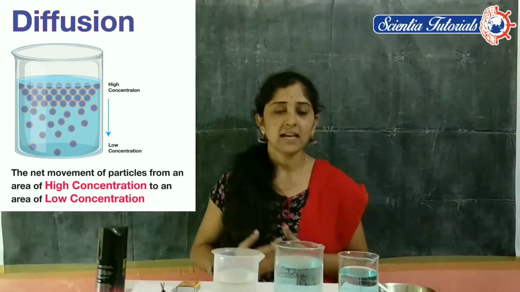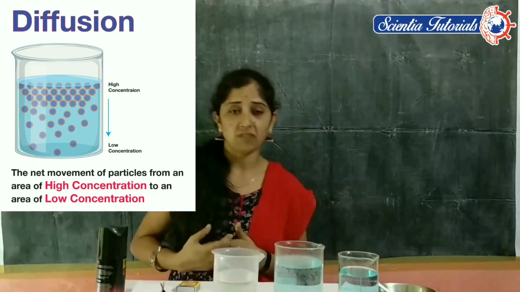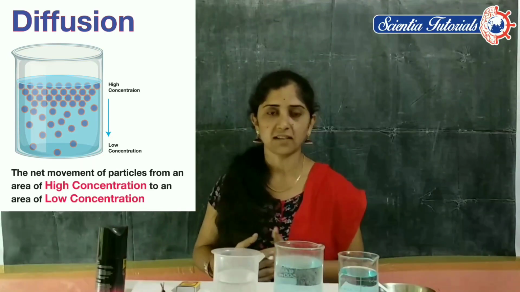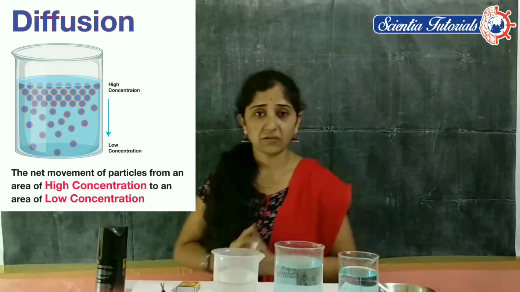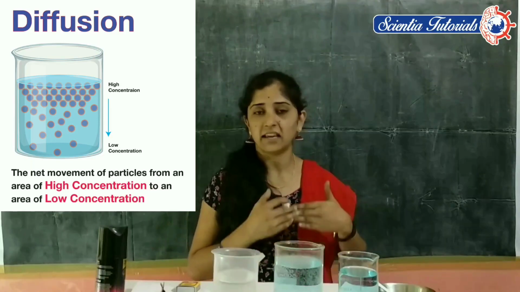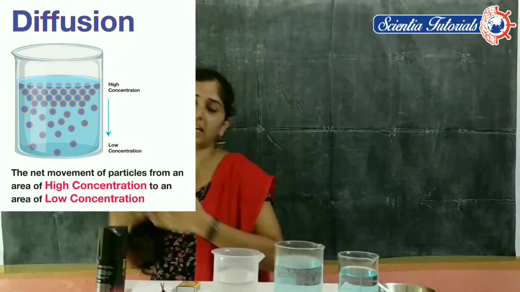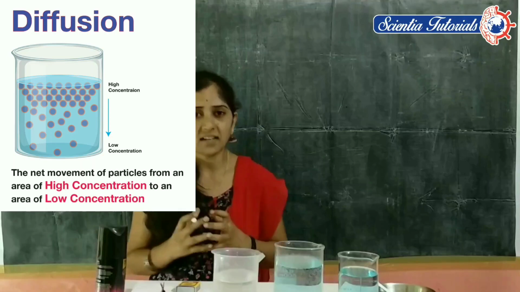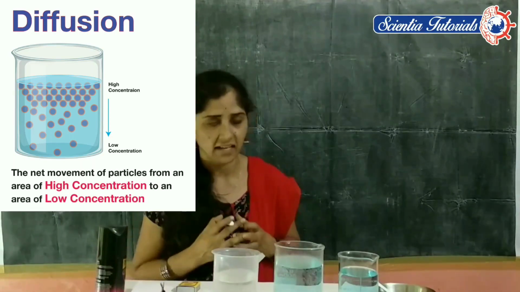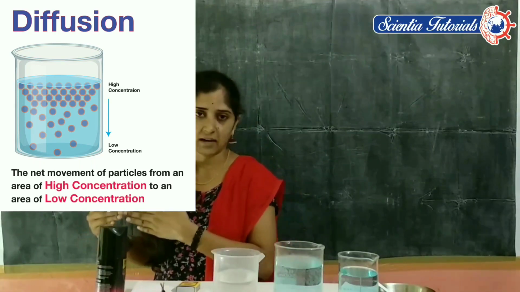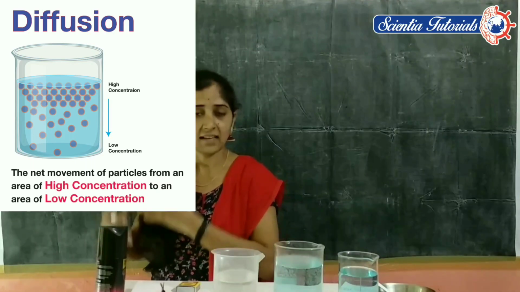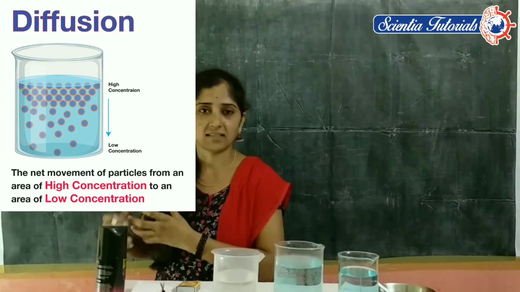What does diffusion mean? Intermixing of particles of one material into another material. This type of process is called diffusion. This diffusion process takes place from a higher concentration area to a lower concentration area. Higher concentration area means where more particles are present. Lower concentration area means where the particles are very few. That is called a lower concentration area.